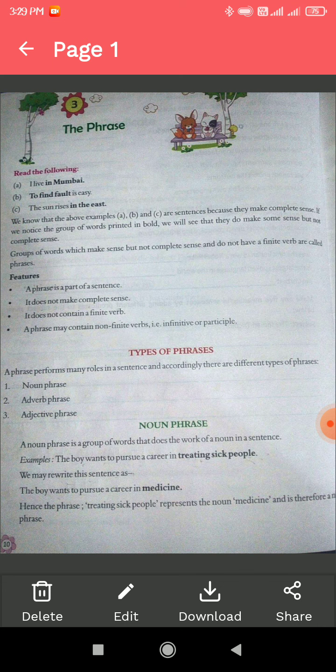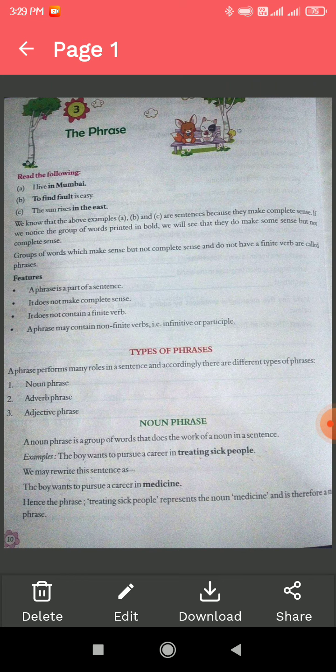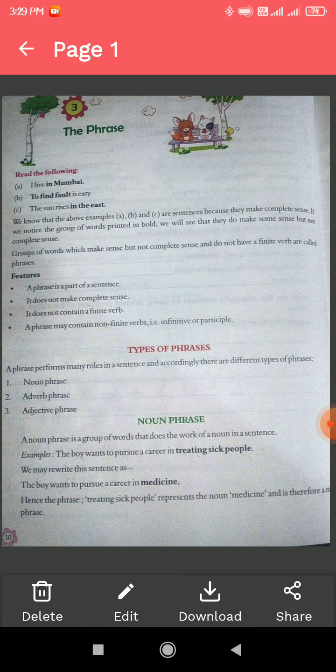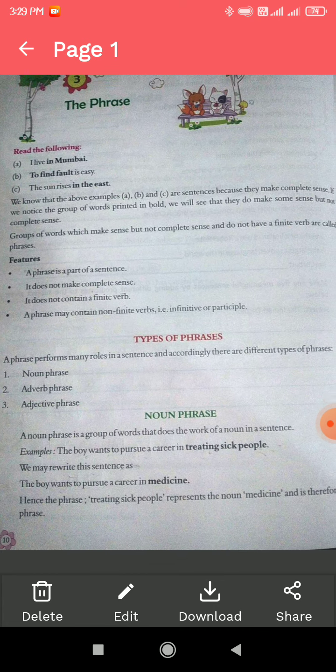Types of phrase. There are three types of phrase: noun phrase, adverb phrase and adjective phrase. A noun phrase is a group of words that does the work of a noun in a sentence. As you can see in the example, the boy wants to pursue a career in treating sick people.